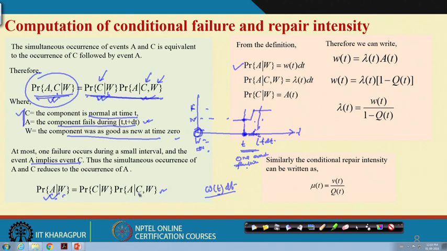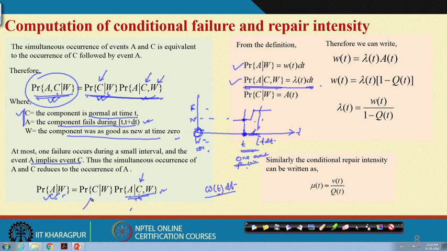Now, what is the probability of A given CW? This is conditional because the C condition is imposed. So, this is not the unconditional failure intensity, this is the conditional failure intensity, that is A given C. Once you multiply by dt, you will get the probability. So, this relates to lambda(t) dt.